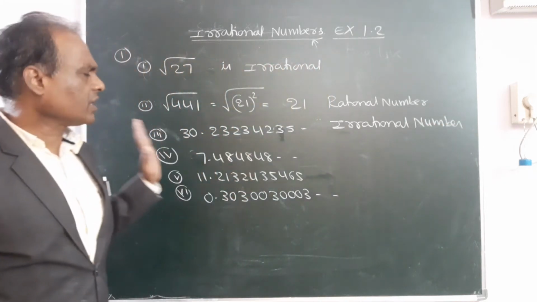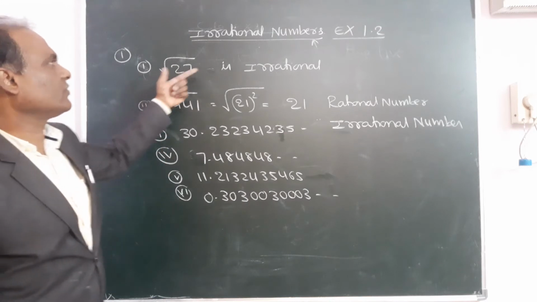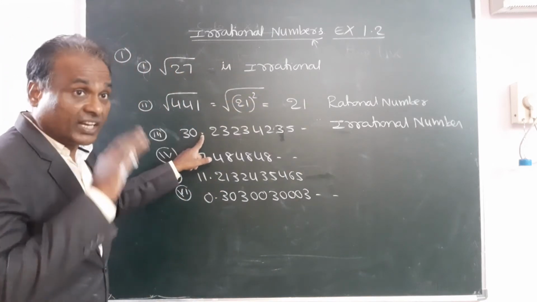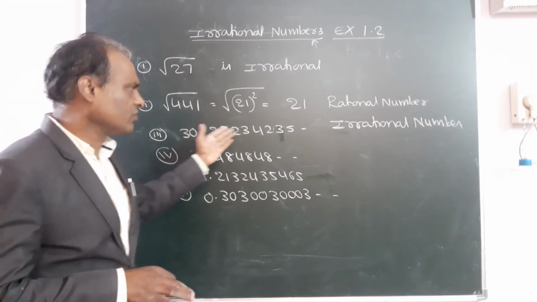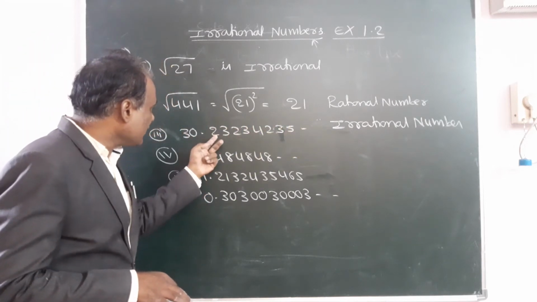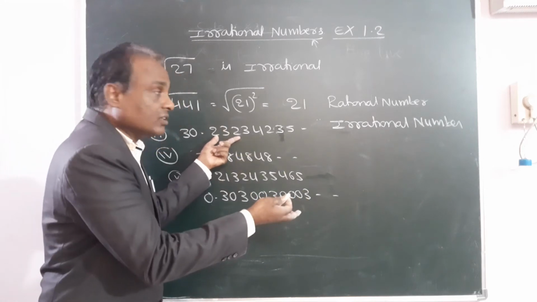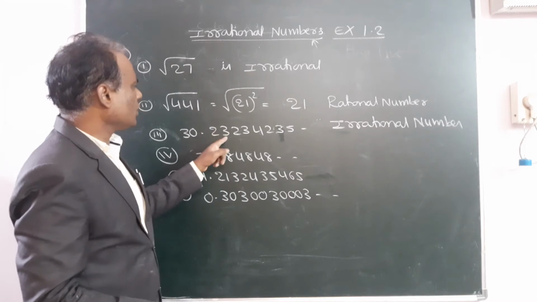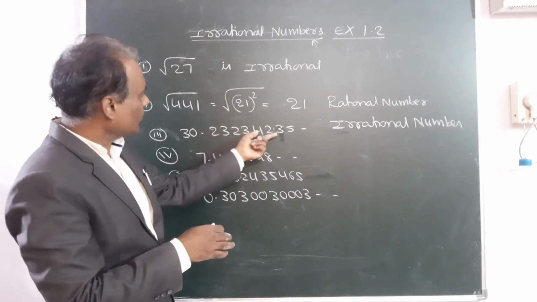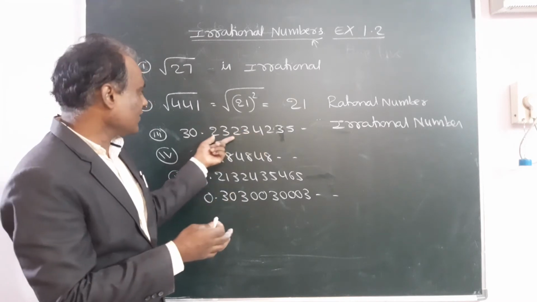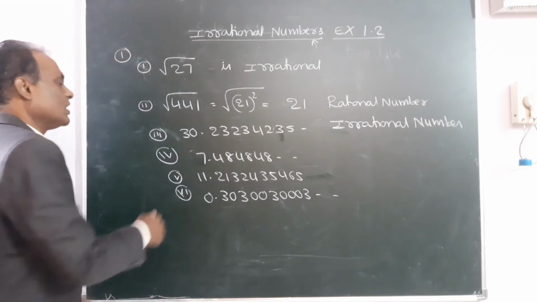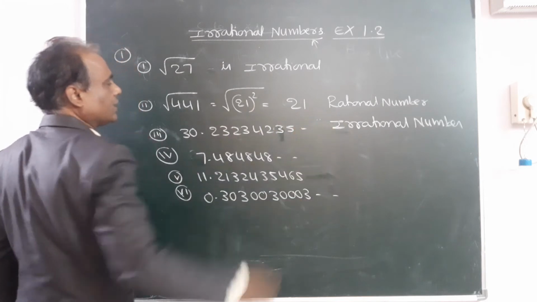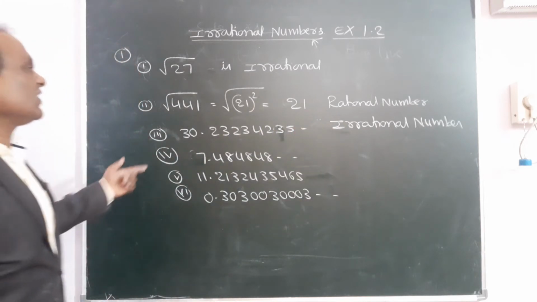Just by seeing the number, you have to tell whether it is rational or irrational. Root means irrational. When there is no root, it is rational. And with decimals there is a confusion. After the decimal, if the same numbers are repeated, then it is a rational number. If it is irregular numbers, 2, 3, 2, 3, and again if 2, 3 is repeated here, then we can say that it is a repeating number. But here it is non-repeating, nowhere are the same numbers repeated. Therefore, this is an irrational number.